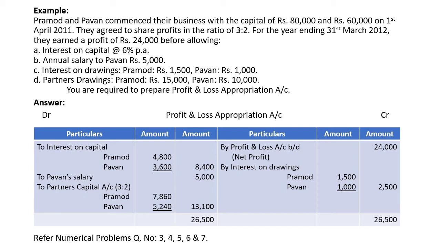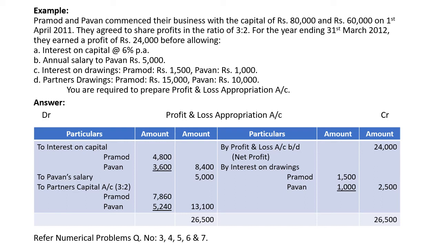On the debit side, interest on capital we have to calculate. It is given as 6%. So for Pramod, capital is 80,000; 80,000 into 6% is 4,800. And 60,000 into 6% is 3,600. So total interest on capital is 8,400. Pawan's salary alone is given, that is per annum, so 5,000 as it is we will transfer.